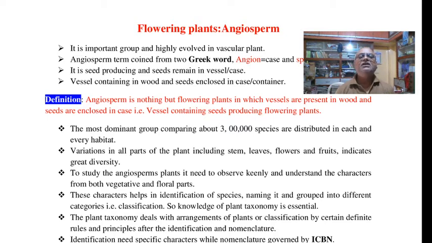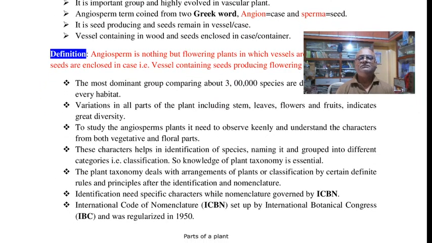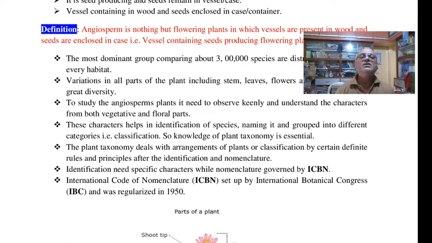To study angiospermic plants, you need to observe keenly. Keen observation is most important to understand which characters are present in the species or specimen, either from the vegetative part or from the floral part. Vegetative parts mean stem and leaves, and floral parts mean the flower structures. These characters are most important. Why? Because they help in the determination of the species, that is the identification of the species.